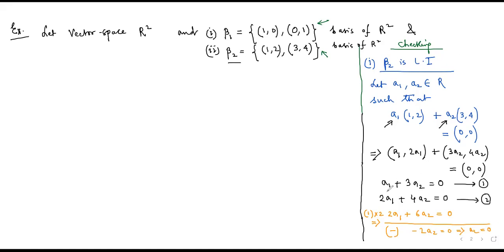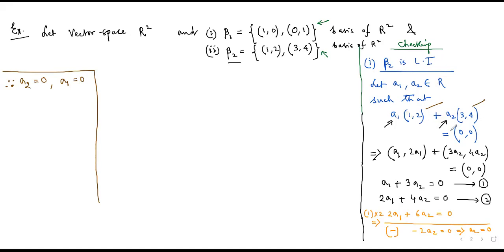And consequently, since a2 is equal to 0, putting it in any equation, we will get a1 equal to 0.